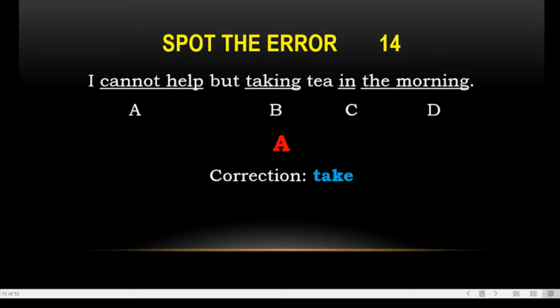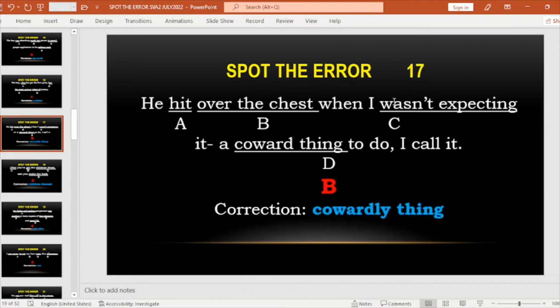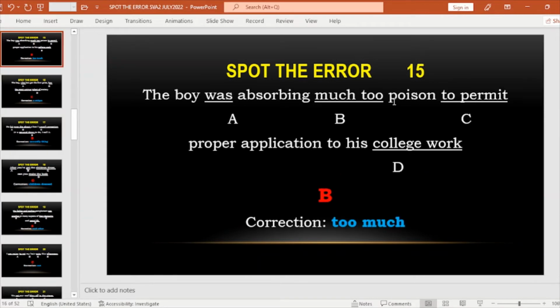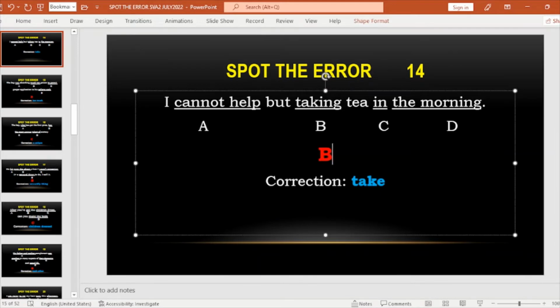If you drop "but" here, or keep it and use "take," then we have beta. That is your answer: I can't help but take tea in the morning, not alpha. It must be corrected with respect to the right one over here. Yes, here we have beta. This is the right one.